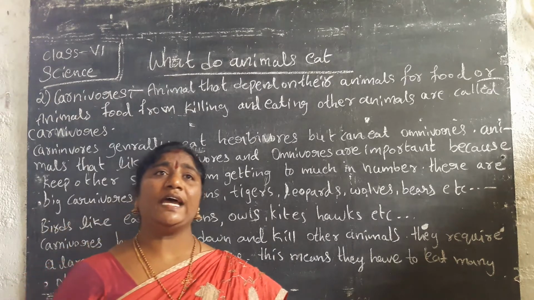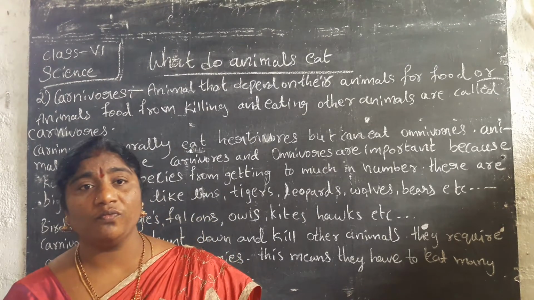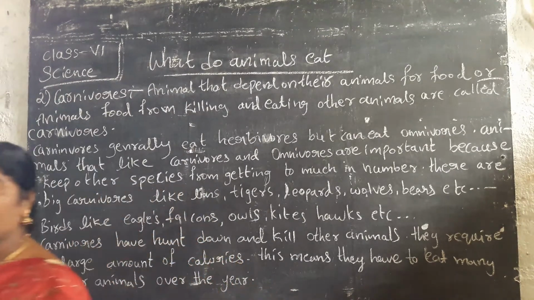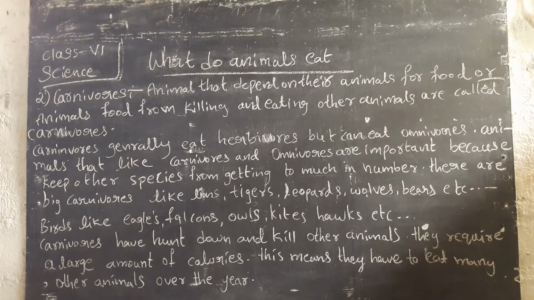Omnivorous animals eat both plants and flesh.